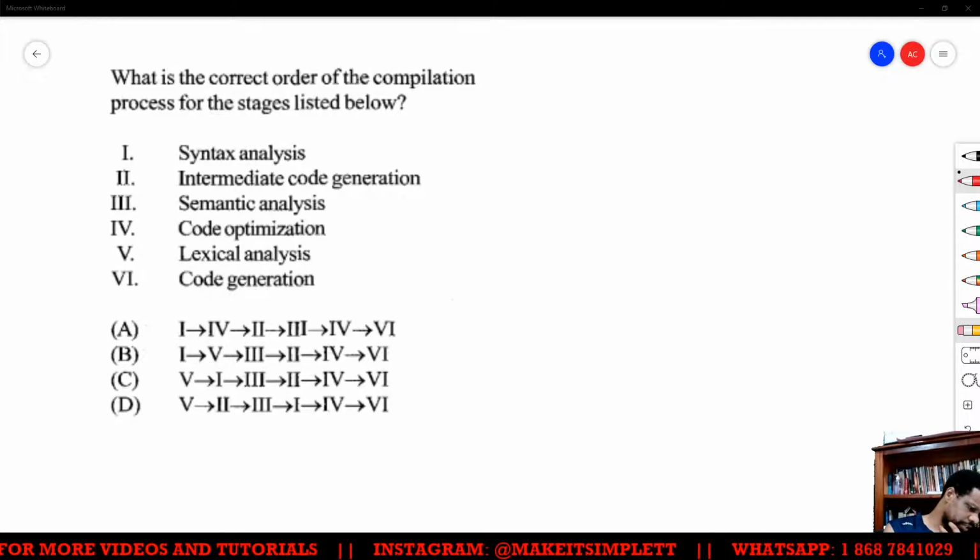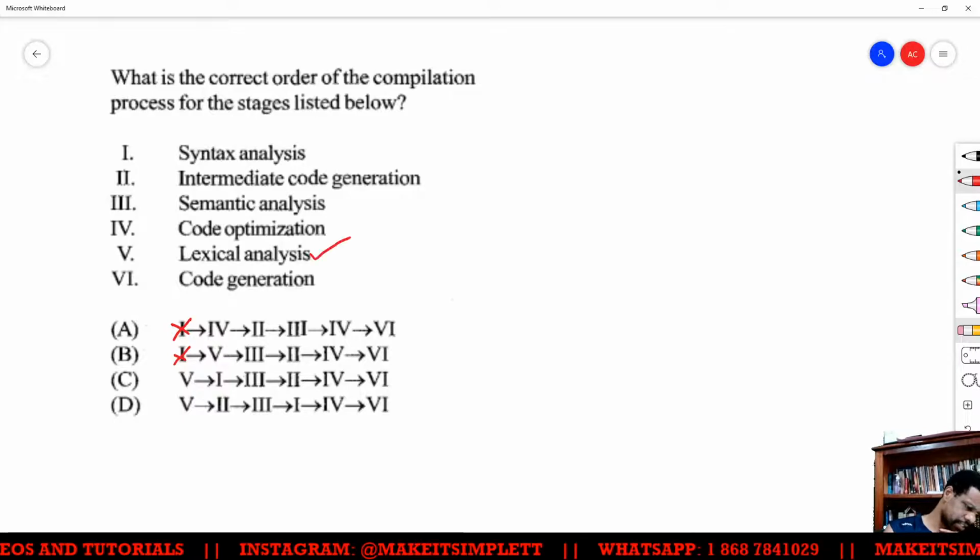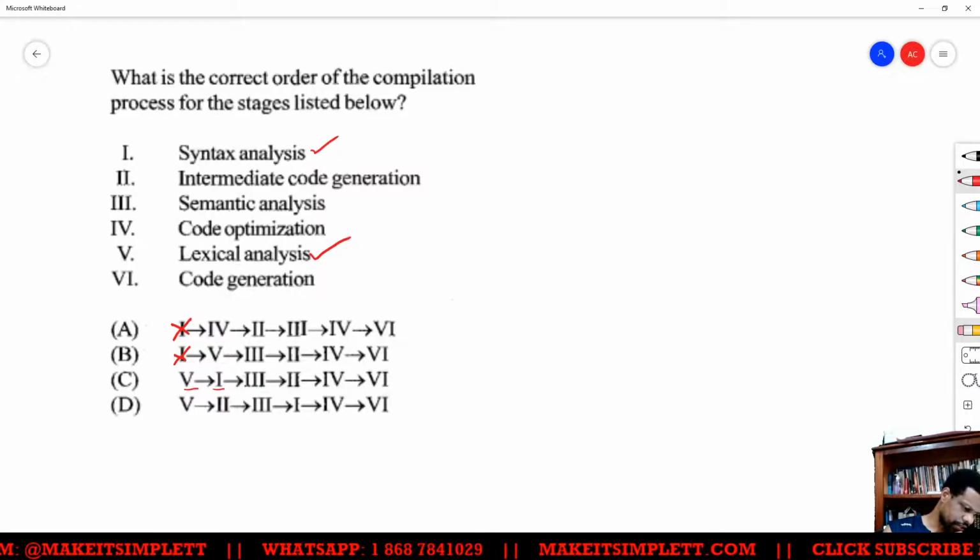Alright, so by process of elimination, lexical analysis is always done first. After you do the lexical analysis, then you'll do the syntax analysis. So we have 5-1, because you can't do syntax analysis and then immediately code generation. That would make no sense. So already C is the forerunner.